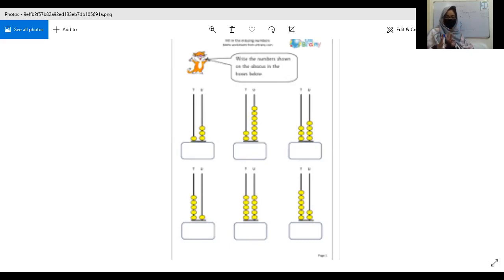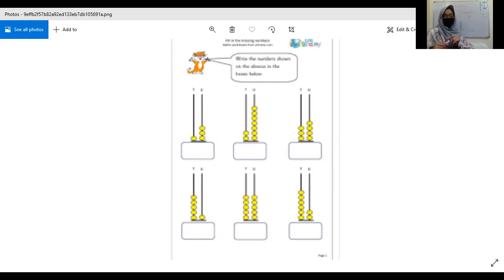What is that? Yes, the number of beads on the ones and tens columns are the same. So if we have 5 ones, we have 5 tens as well. So the number is 55. Very good. And the last one, who is going to tell me this? Yes, Saad. 2 ones and how many tens?